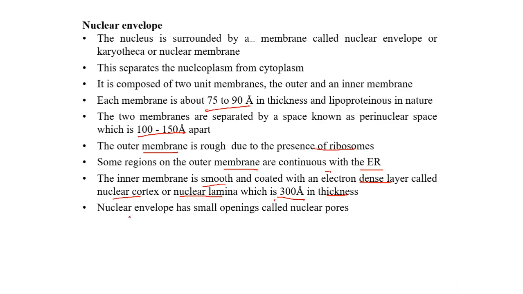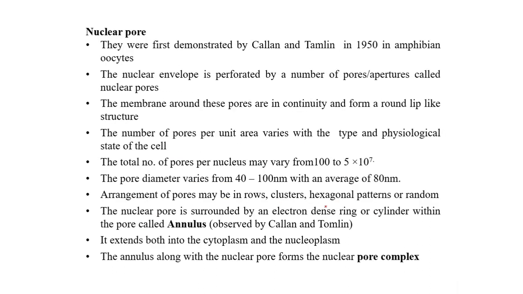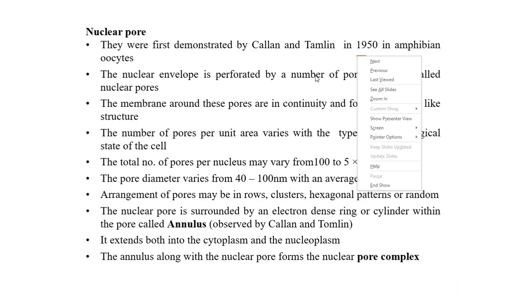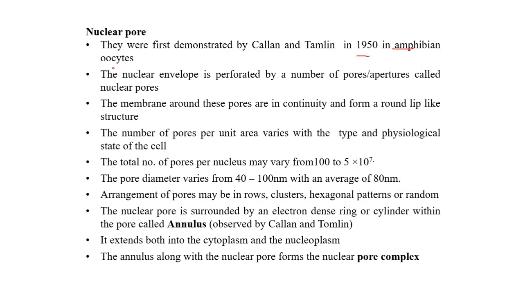And we have also seen that the nuclear envelope has small openings which are called the nuclear pores. The pore was first demonstrated by Callan and Tomlin in 1950 in the amphibian oocytes. The nuclear envelope is perforated by a number of pores or apertures. These apertures are called the nuclear pores.